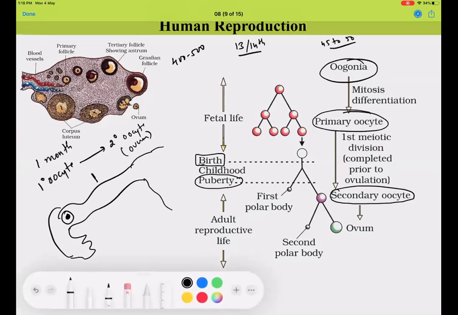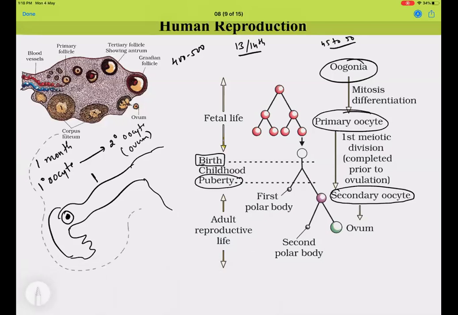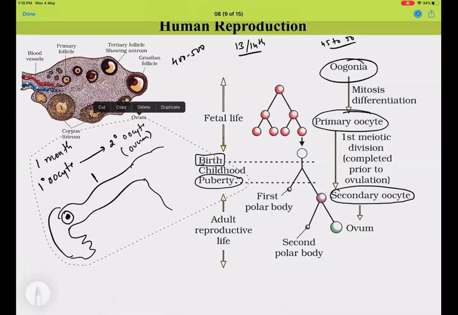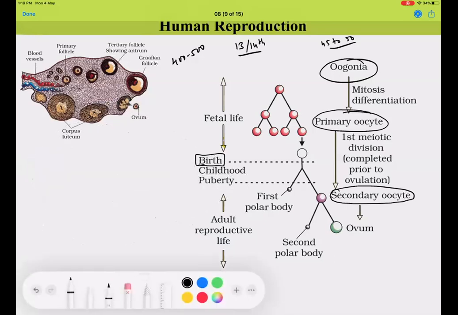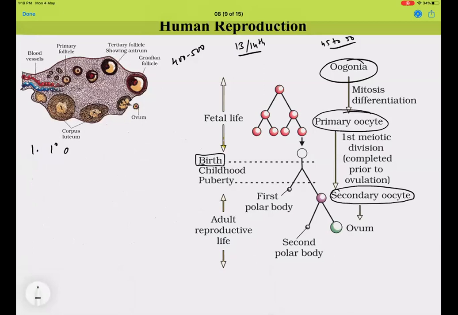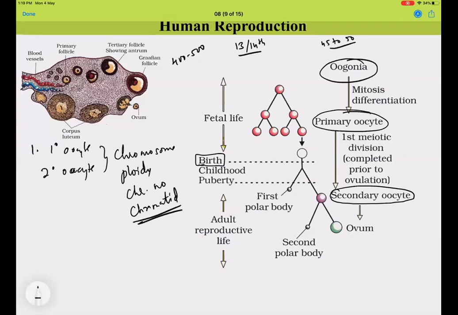So what are the concepts that are important for our exam? First, concepts like primary oocyte, secondary oocyte, and their chromosomal content, their ploidy, the chromosome number, and chromatid number. These are things to keep in mind from an exam point of view. Second, the different stages of follicular development: primary follicle, secondary follicle.